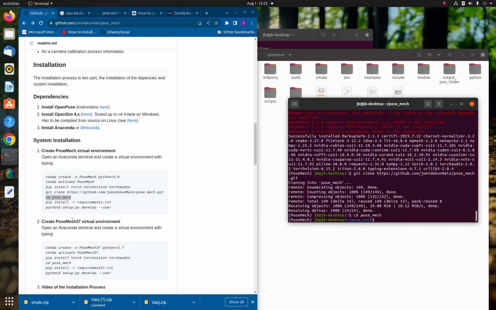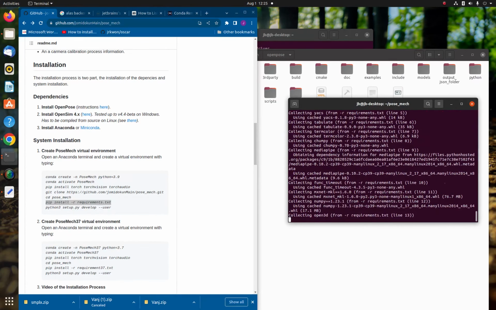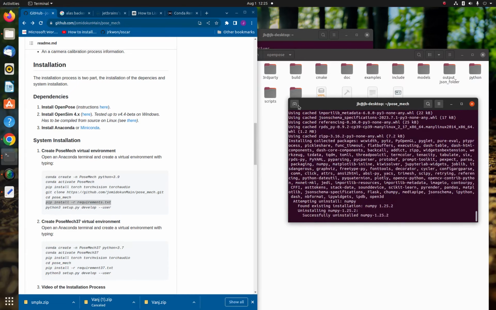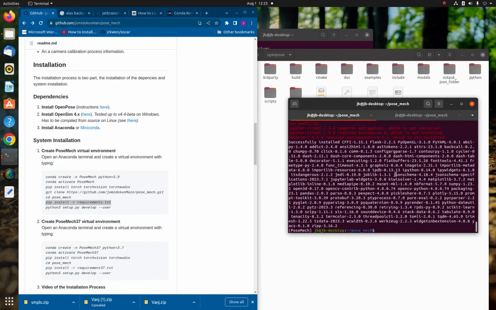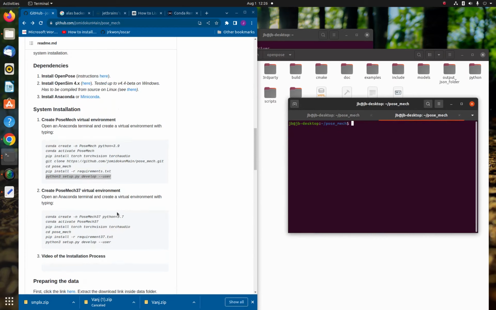Now, the next step is to go to the website and see the installation process for PoseMech itself. So we copy that and paste that to our website here, and this is it right here. Now we want to go with the installation process. This is the description of our project and what the project does. And now the installation process is: install OpenPose, which we already did. Install OpenSim, which probably works better with Windows, and we can see a link for that.